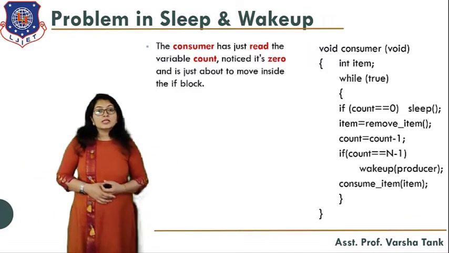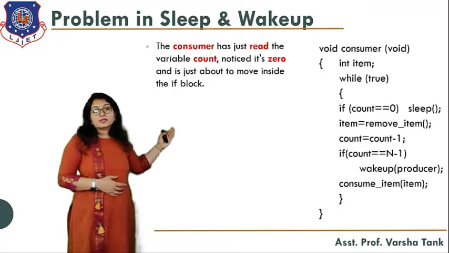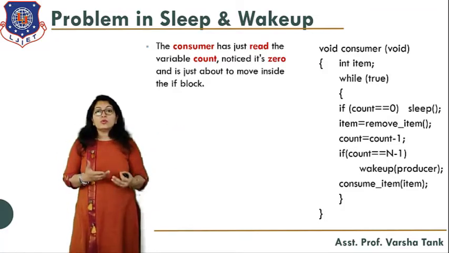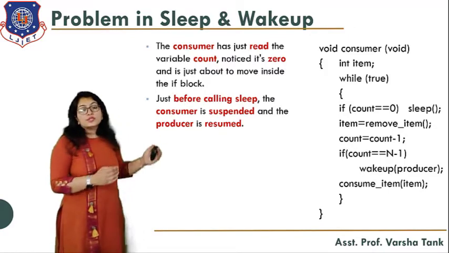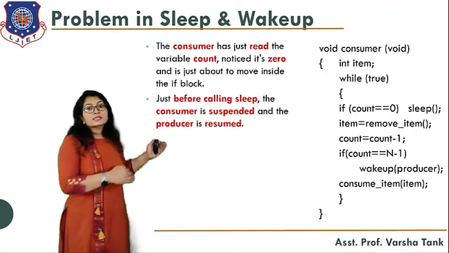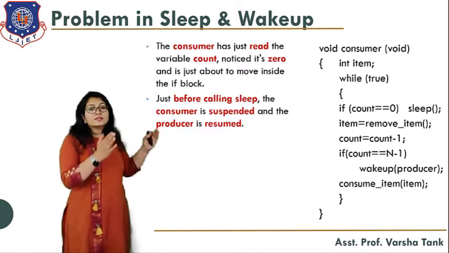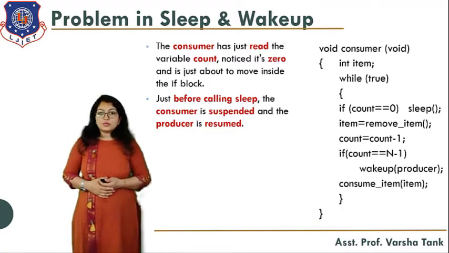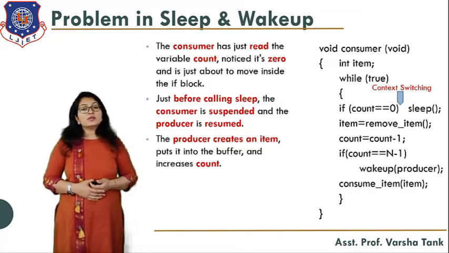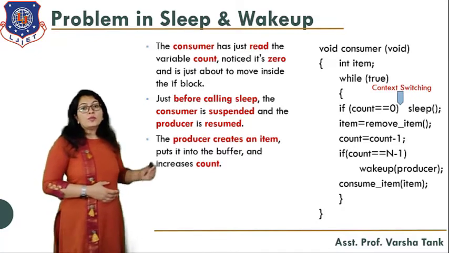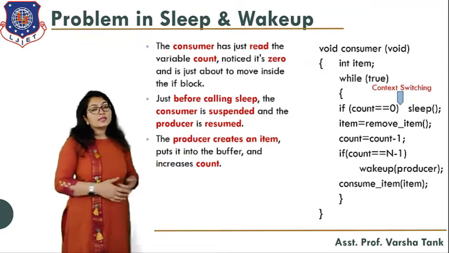Let's see. The consumer has just read the variable count. Notice that it is 0 and it is just about to move inside the if block. So just before calling sleep, the consumer is suspended and the producer is resumed. A context switch will happen when the consumer notices that count is equal to 0. So the consumer will be suspended. Now the producer creates an item, puts it into the buffer and increases the count.